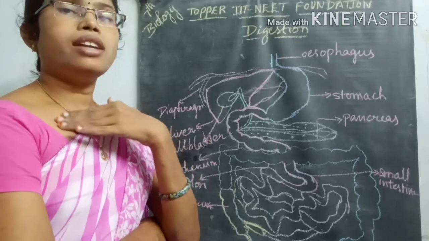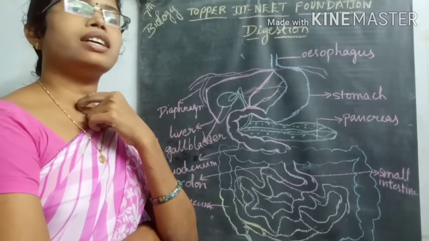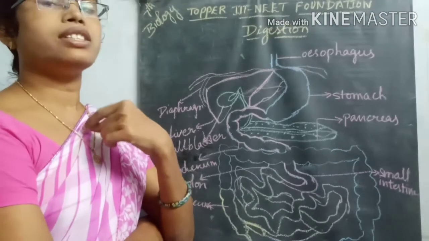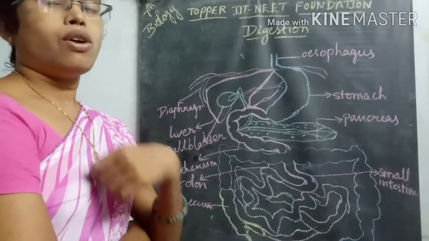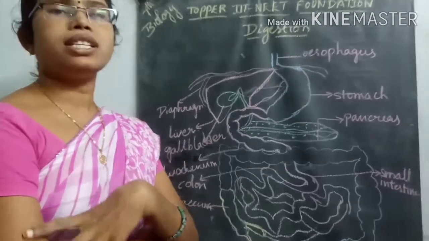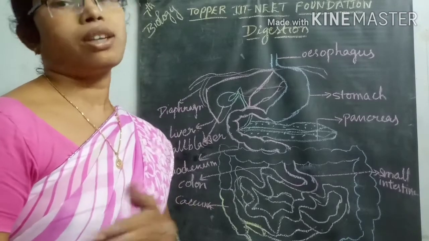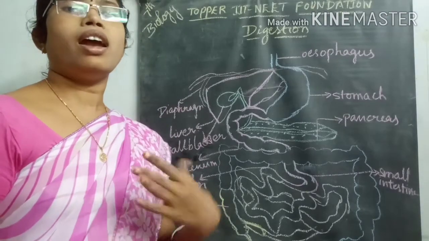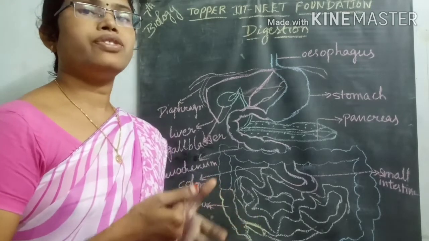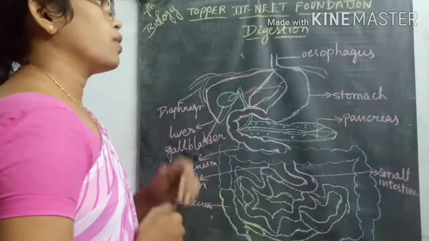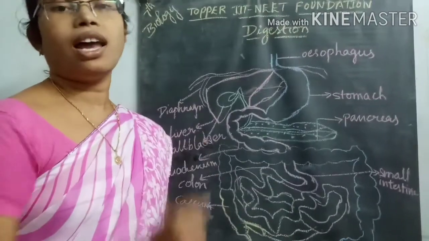From there, the pharynx is another organ. From the pharynx onwards, the food material slowly enters the esophagus, and from the esophagus it slowly enters the region called the stomach. So this is the way the food material moves. Up to that point we already discussed in the last class.